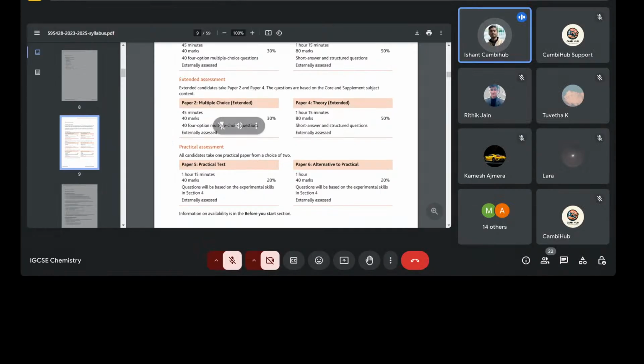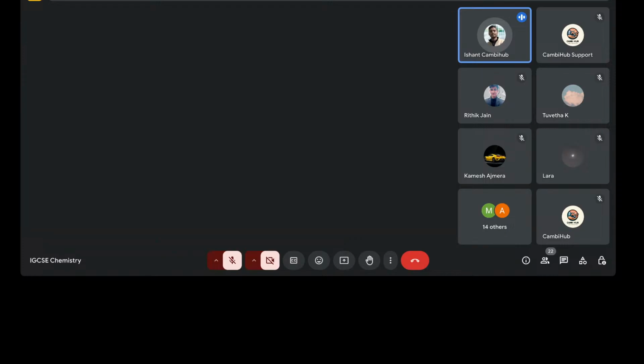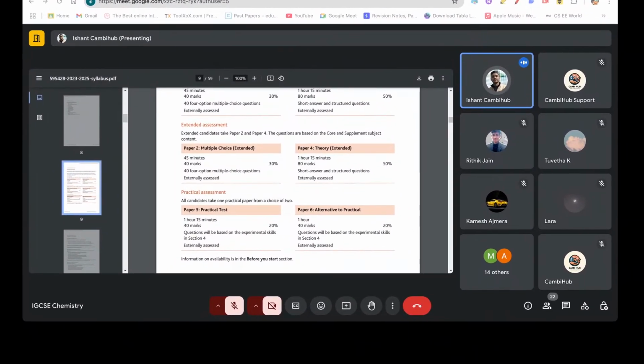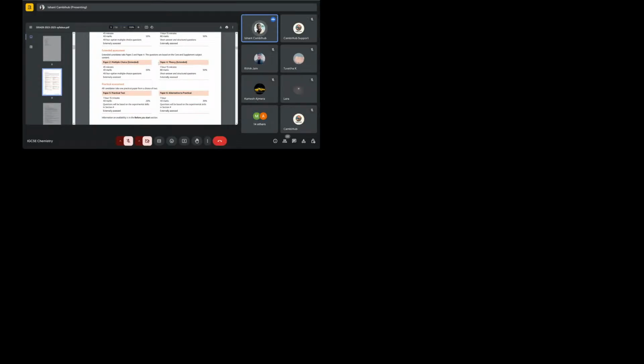So for paper two, that's the important thing: if you don't read your question properly, you won't be able to solve the questions. And of course your textbook, you have to be thorough with that for paper two, because they can ask in-depth type questions, plus also your formulas for stoichiometry.